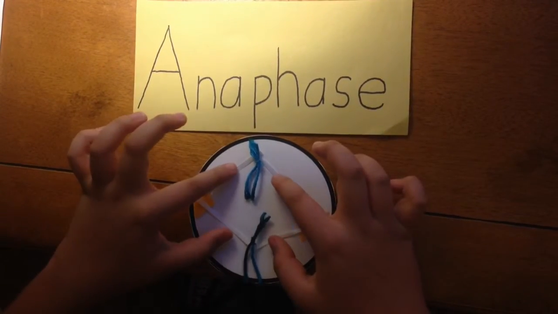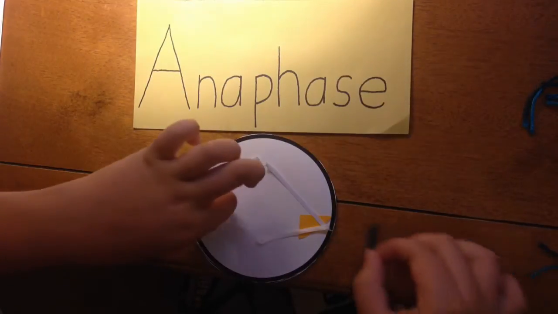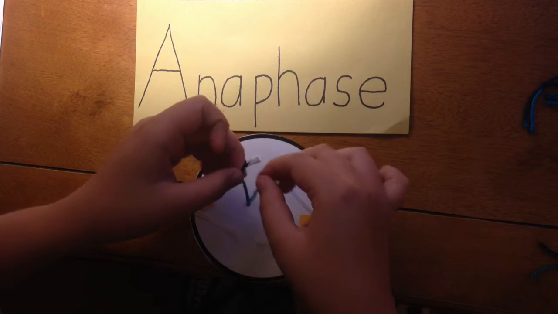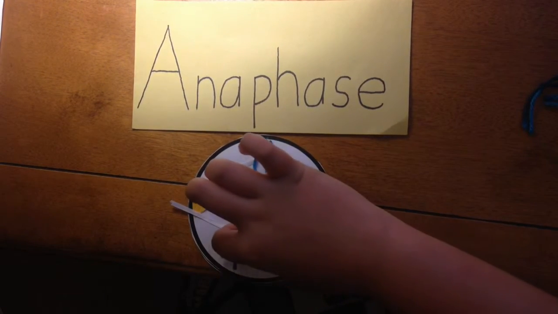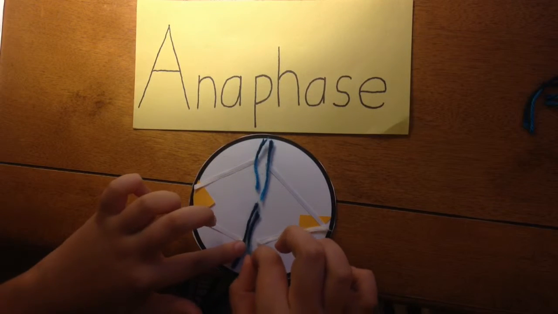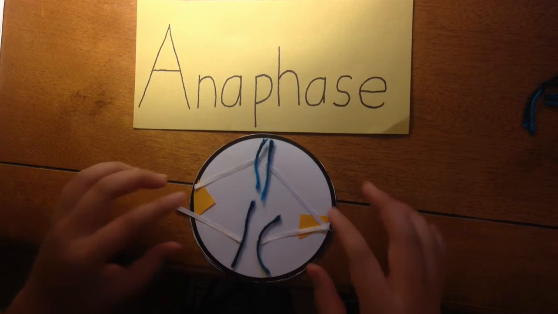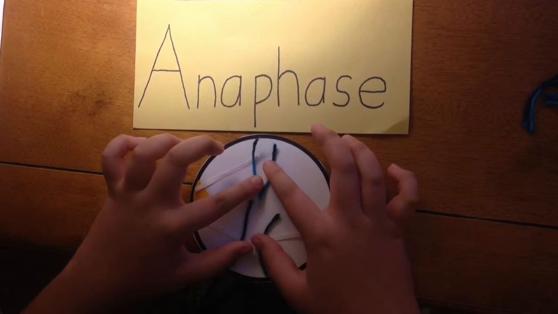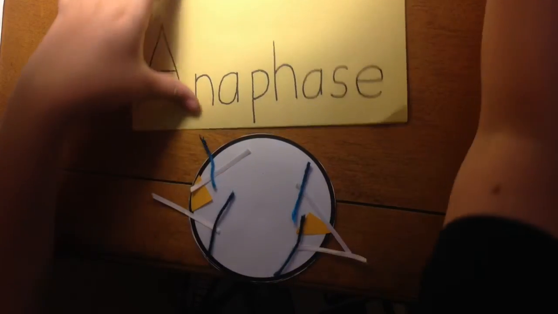As the microtubules shorten, the sister chromatids are pulled apart to form 2 daughter chromosomes. The newly separated chromosomes are then pulled to the opposite sides of the cell, and telophase can begin.